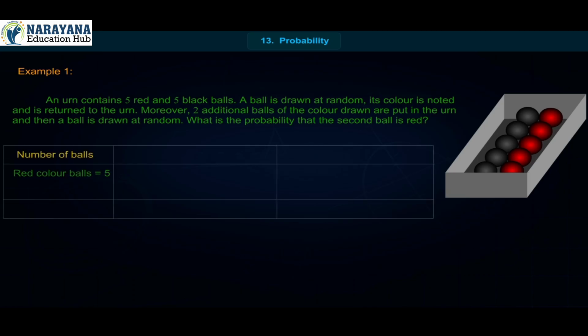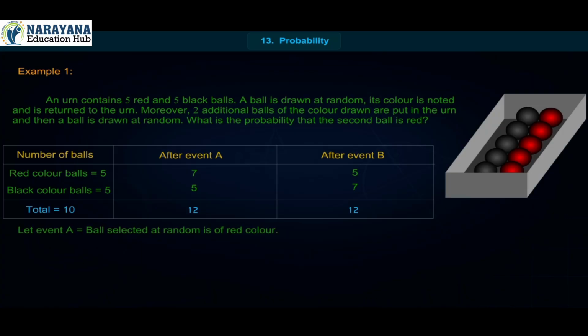Solution. Number of balls. Red color balls is equal to 5; after event A, 7; after event B, 5. Black color balls is equal to 5; after event A, 5; after event B, 7. Total is equal to 10; after event A, 12; after event B, 12. Let event A is equal to ball selected at random is of red color. Event B is equal to ball selected at random is of black color. Therefore, P of A is equal to 5 upon 10 is equal to 1 upon 2.